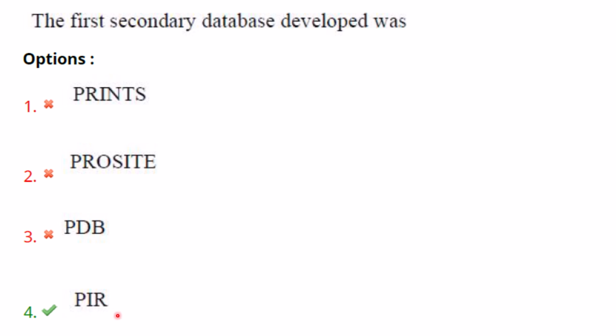PIR, what information I got is, it was initially a primary database and later became a secondary database. So whatever may be the first secondary database, it is ProCite. It may be a printing mistake here in the answer key.